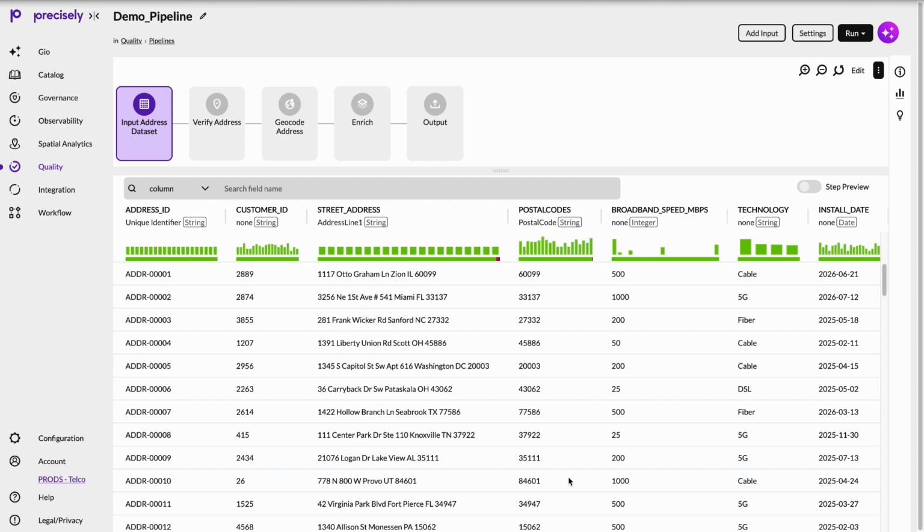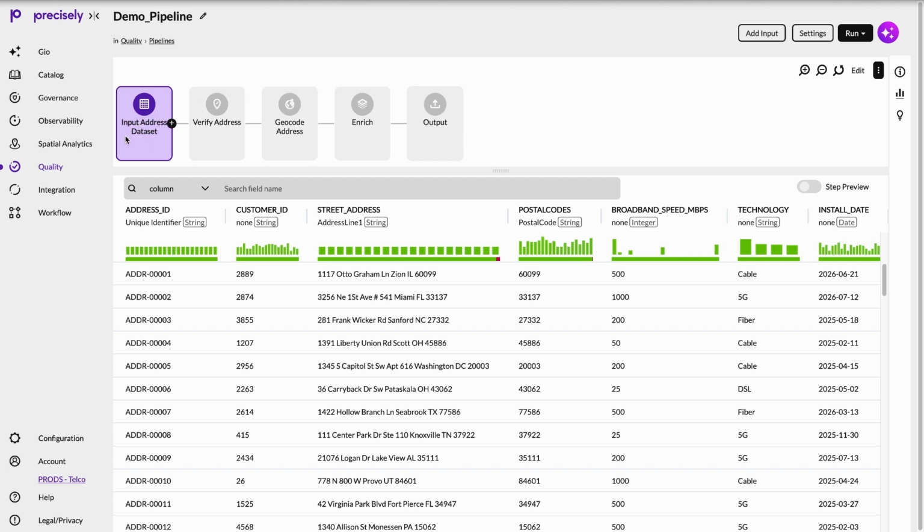pipeline will run through: standardizing and verifying the address, geocoding it, enriching it with location intelligence, and we can even apply some custom transformations. Let's walk through the operations that happen behind the scenes when we run this pipeline, and set up a couple new steps as we go along.